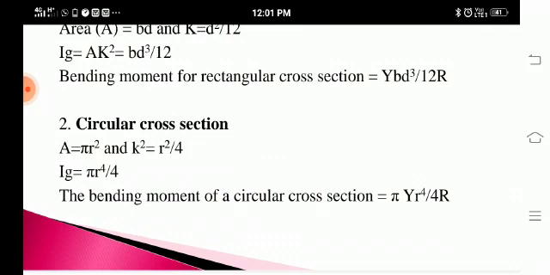In this we have seen the bending moment of a beam with neutral axis.